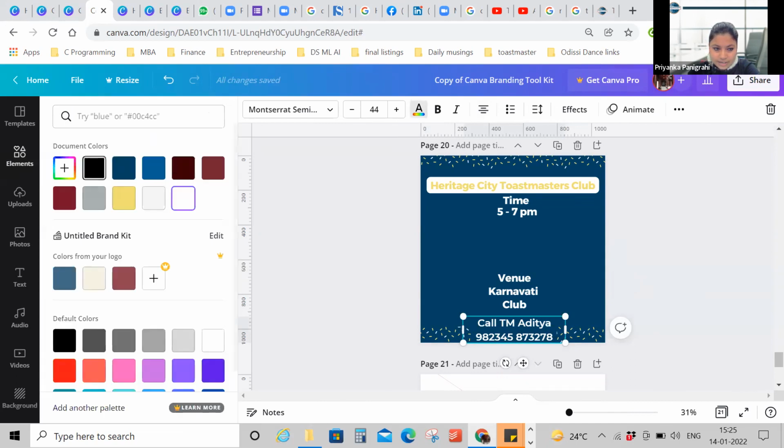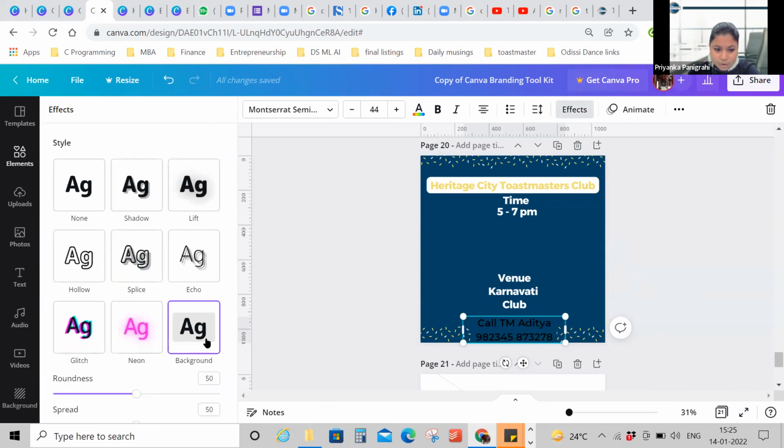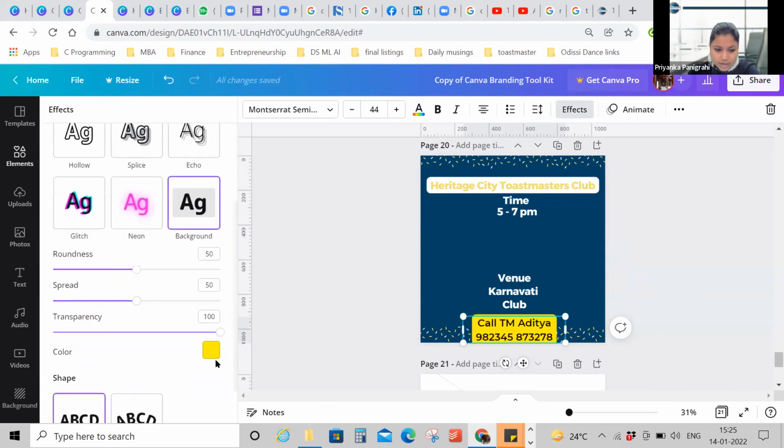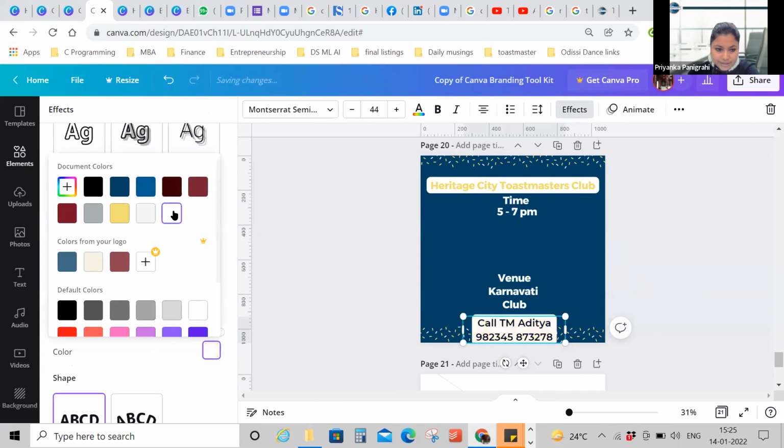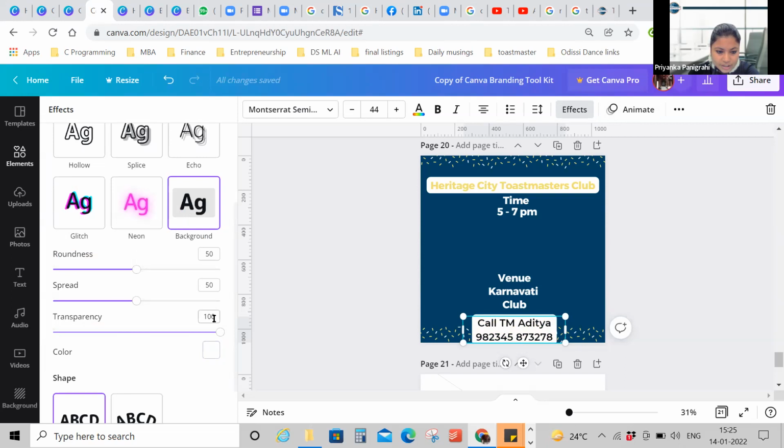You can also do this if you want to. Let's say I'll change the text to black, and then I'll go to effects, I'll go to background, and I'll change the color. Let's say white. And once I've changed the color, I can change the transparency. So it will be 70. You remember, right? Any brand color you have, you can change it to 70 or 100, whatever suits you. I'm just showing this as an example.